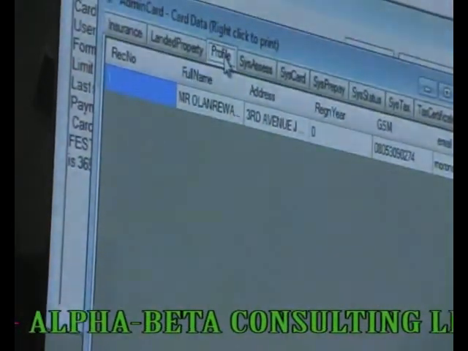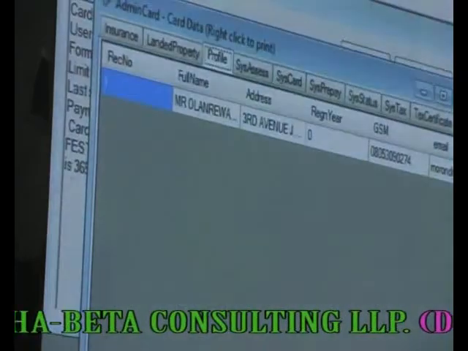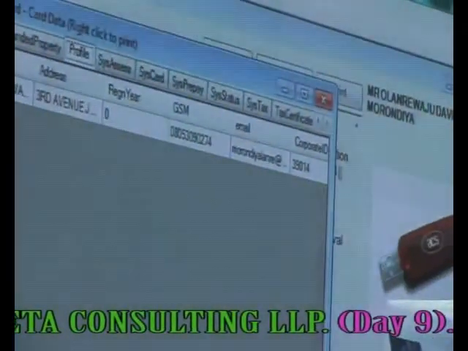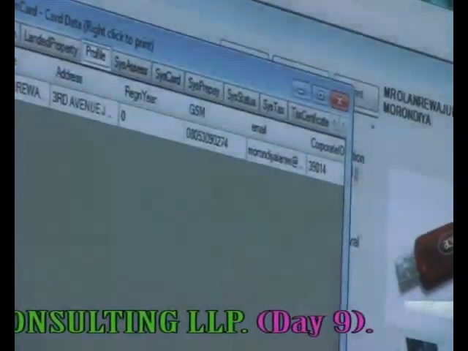it's going to show your name, your address, your phone number, your email, and the corporate ID, that is the PID of the organization where you are.